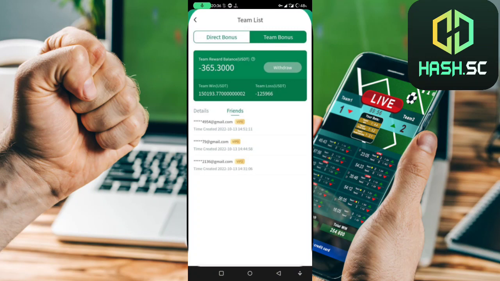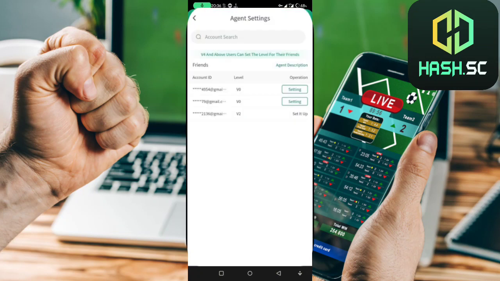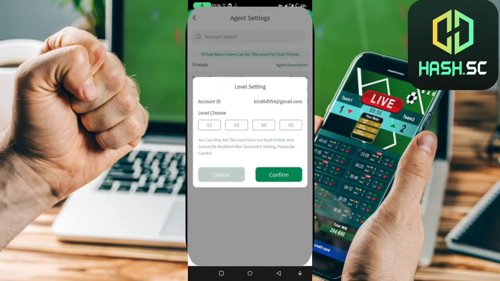So let's return to our page and let's talk now about the agent settings. Yes, let's click on agent settings now. So for the agent play, you will never lose 100%, and you can apply for an upgrade or do a task to get agent plays, that means VIP 5, and you get 35% of total lost bets of friends who you refer to register as commission, and you can contact customer service to upgrade to VIP 5. So here we have the level settings. You can choose between level 2, level 3, level 4 and level 5, and you click on confirm.